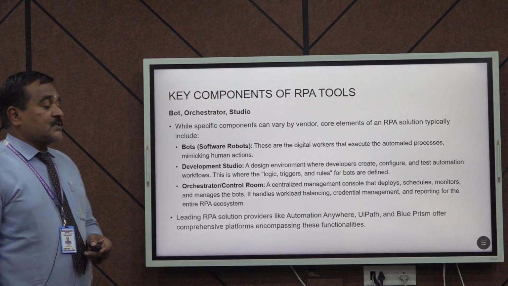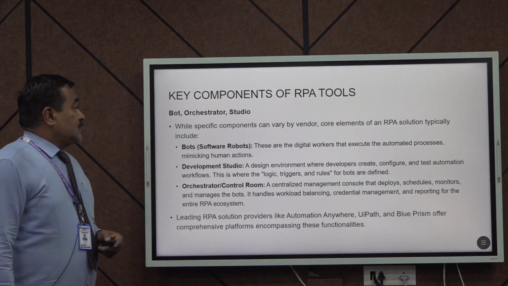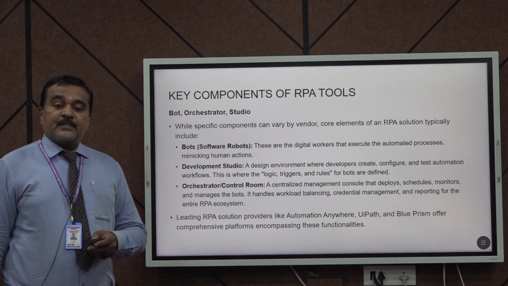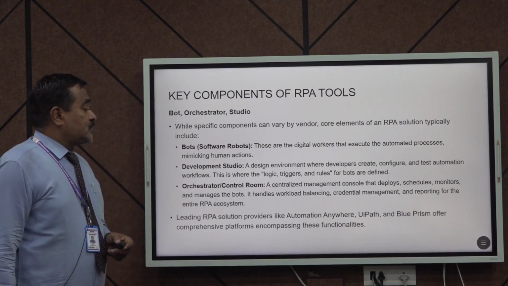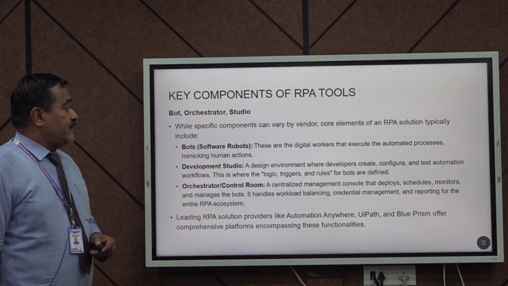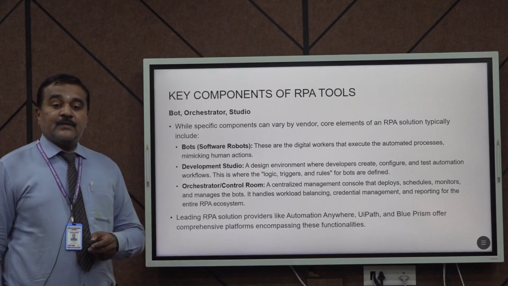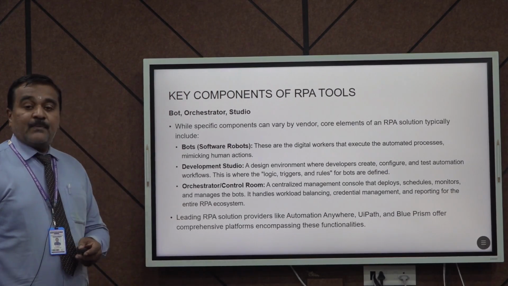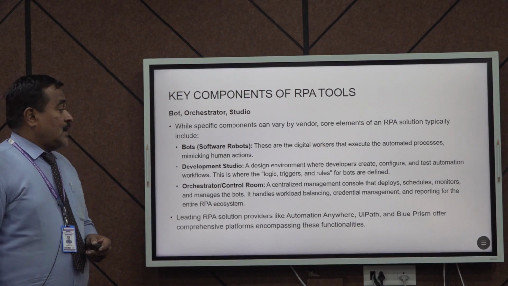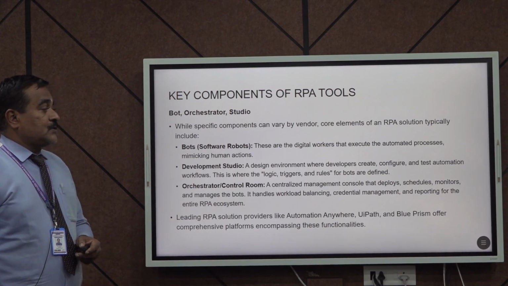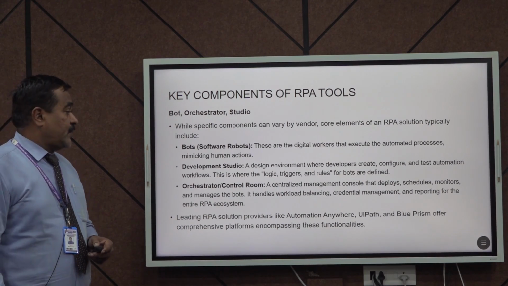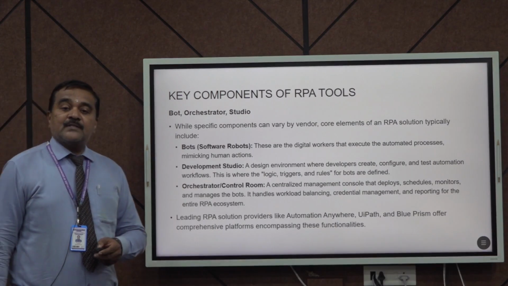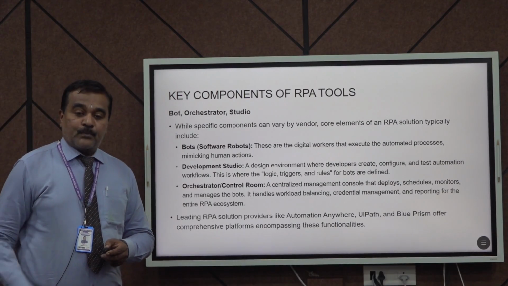In the key components of an RPA tool, there are different components: bots, orchestrator, and studio. There are different approaches to connect with and reduce the work of the process. Here the bots are software robots connected with digital workers to execute the automated process, simply called mimicking the human process.